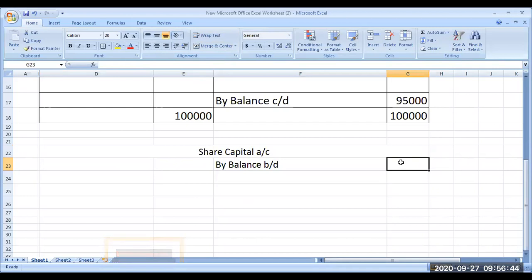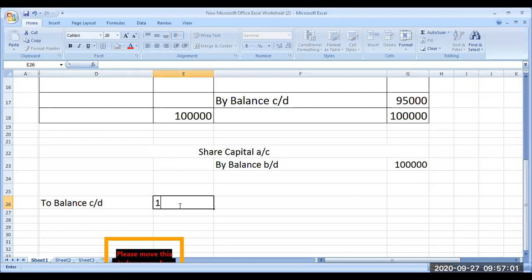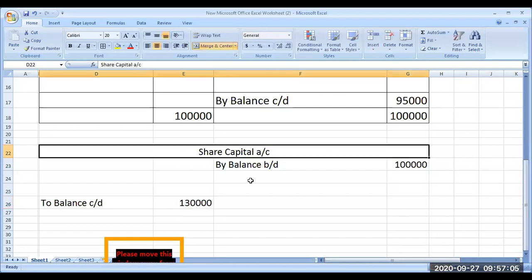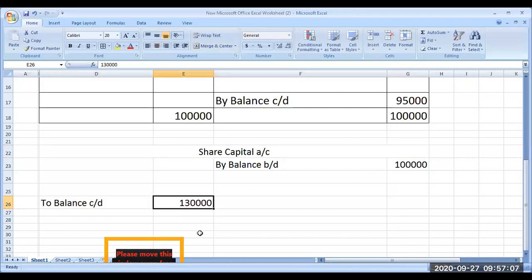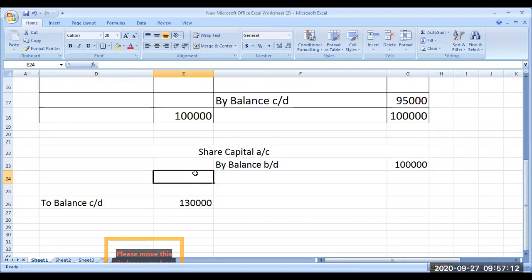So the opening balance is 1 lakh. Look at the closing balance. Closing balance is 1 lakh 30,000. 1 lakh was the capital when I was starting the business for the current year. It has become 1 lakh 30,000 today. But why this change? I'm just trying to understand.